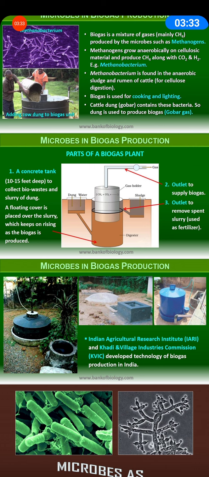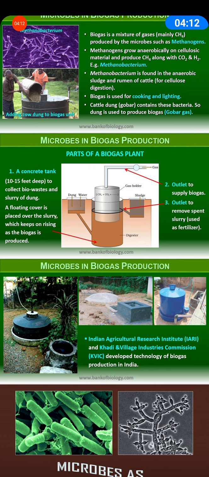Then the process starts. First, anaerobic decomposer microbes break down the complex material into soluble form, with the help of the enzymes cellulase, protease or lipase. With the help of these bacteria, the organic acids are converted by the methanogenic bacteria to produce biogas. And biogas is the combination of methane plus carbon dioxide.